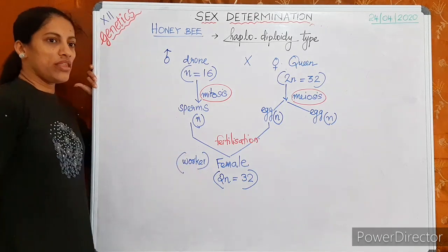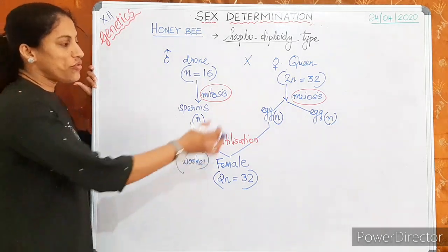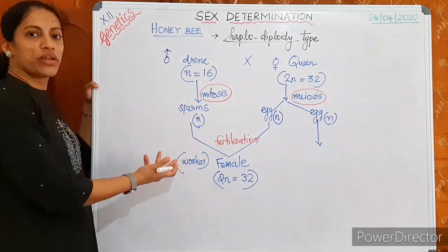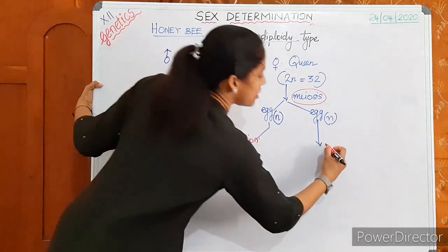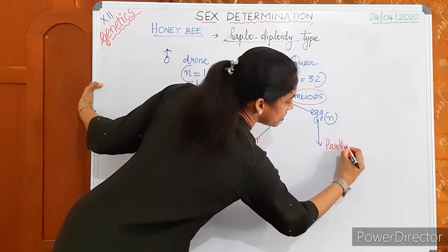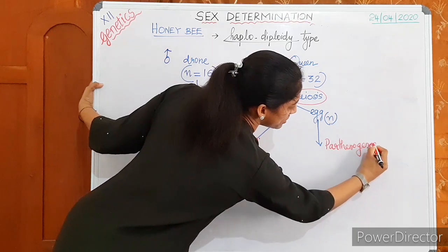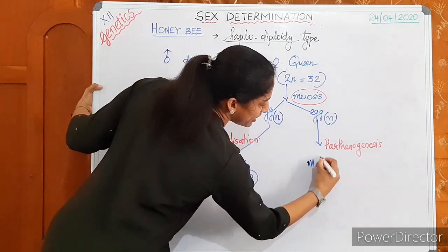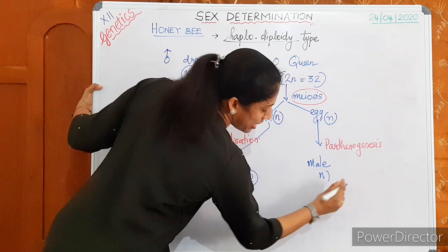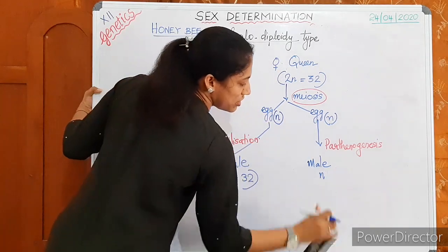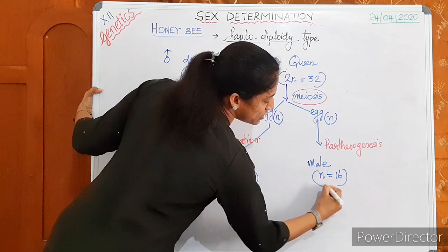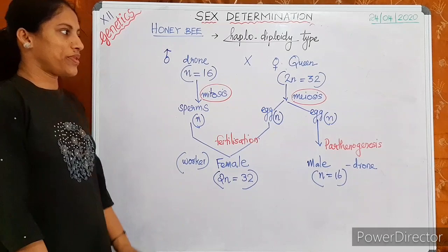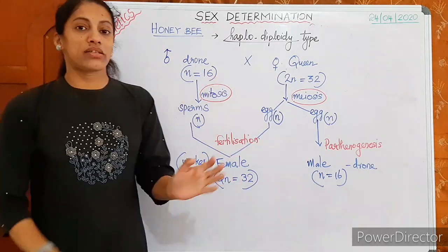Is it okay? Then how are the males produced? For the males to be formed, there is no requirement of fertilization. Here the process is parthenogenesis. Without fertilization, the egg can directly form an individual that will surely be male, and it will be haploid. N is equal to 16. What is this? Technically known as drone. The biological name is drone. This is the sex determination pattern in honeybee.